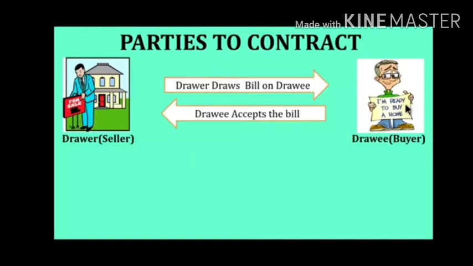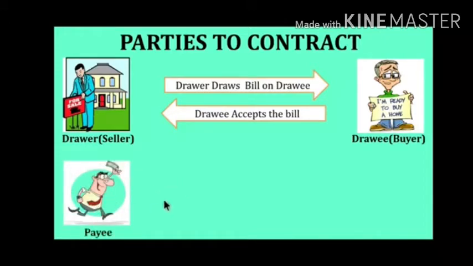So usually there are two parties, drawer and drawee, but in some cases there is a concept of payee. What is payee? Payee means, suppose a seller has to pay an amount to a certain person, so in a bill the seller specifies to the buyer to pay the amount to that particular person, so that is called payee.